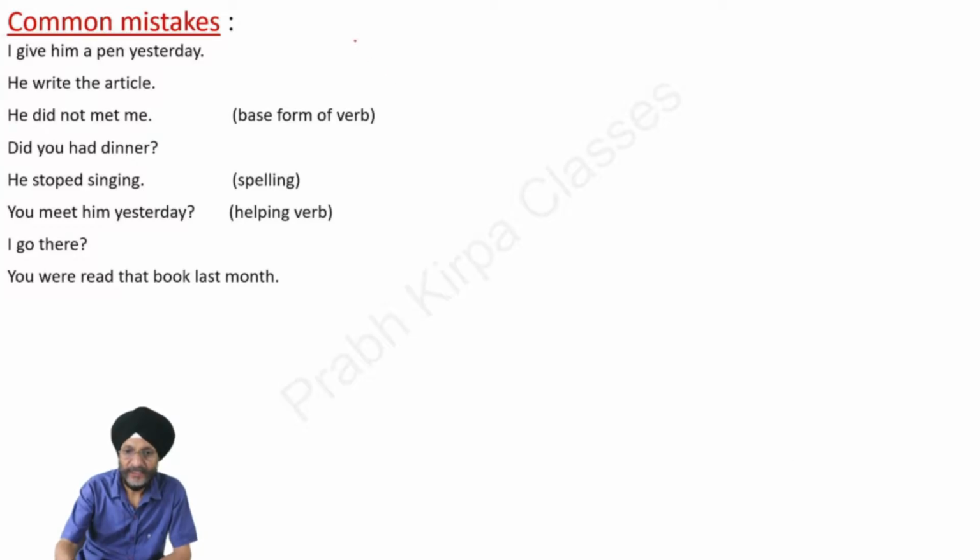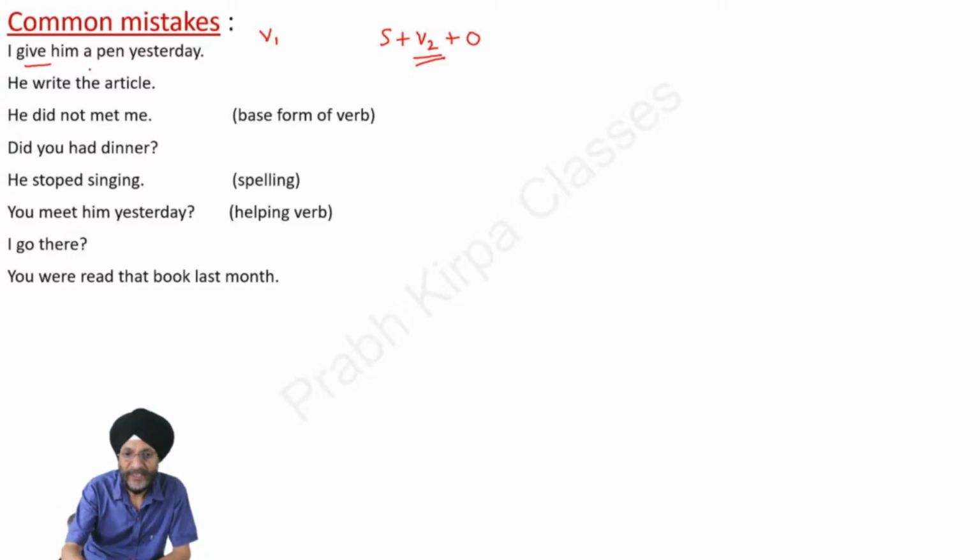Here we discuss some common mistakes which we make while using past tense. I give him a pen. As you know, we use the second form of the verb. So here the mistake is of the verb. Here the verb is given in basic form. We have to convert it into second form.